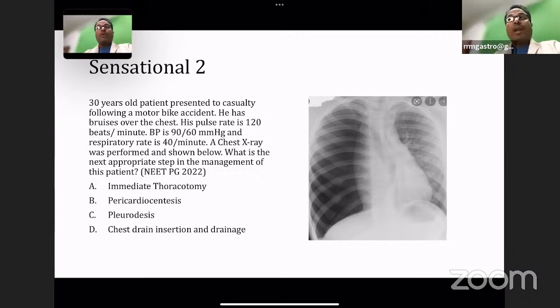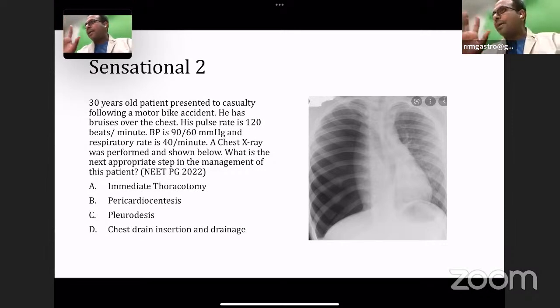I'm telling you again, if you already know all these 6 questions absolutely correct, I'm sure you'll get a rank. If you already know all these 6 questions correct, definitely you're going to get a top rank within 5,000. Okay, the second question. A 30 years old patient presented to casualty following a motorbike accident. He has bruises over the chest. His pulse rate is 120 per minute, BP 90/60, respiratory rate 40 per minute. Chest X-ray was performed and shown below. What is the next immediate appropriate step in this case?